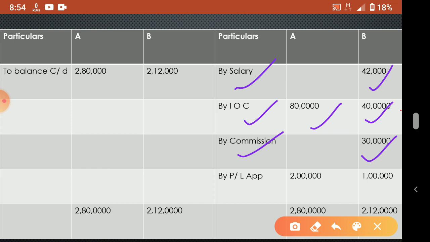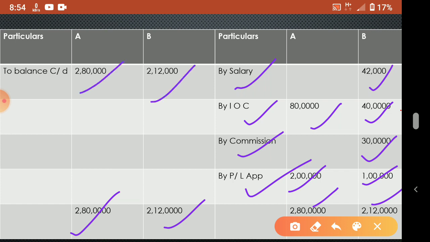Then P&L appropriation account you have to prepare. Remember it. Then only you will get the final profit that you can distribute, and write the journal entry. Then you can bring it here. So in profit and loss appropriation you have to write 2 lakh, 1 lakh, and that profit you have to distribute in the ratio 2:1. Then total it as usual. This side is more, credit side is more. So 2 lakh 80, 2 lakh 12. Okay, to deduct, nothing is there on the debit side. To 2 lakh 80, 2 lakh 12, same total and the balance will be the same.